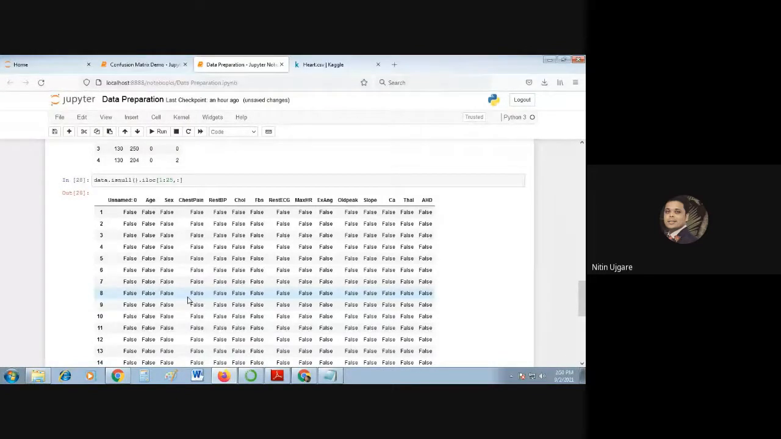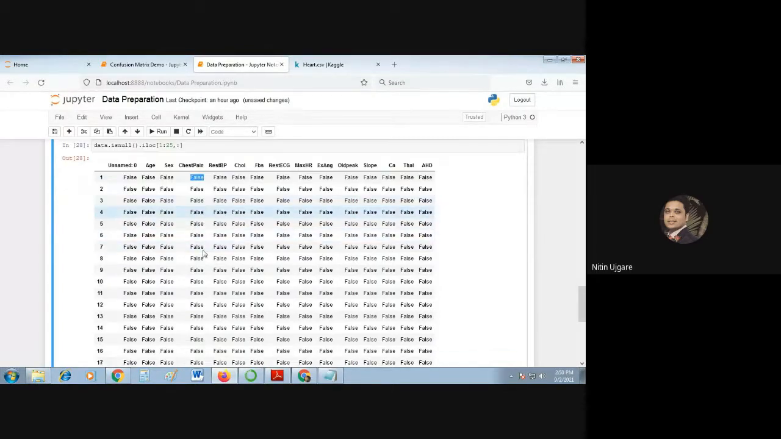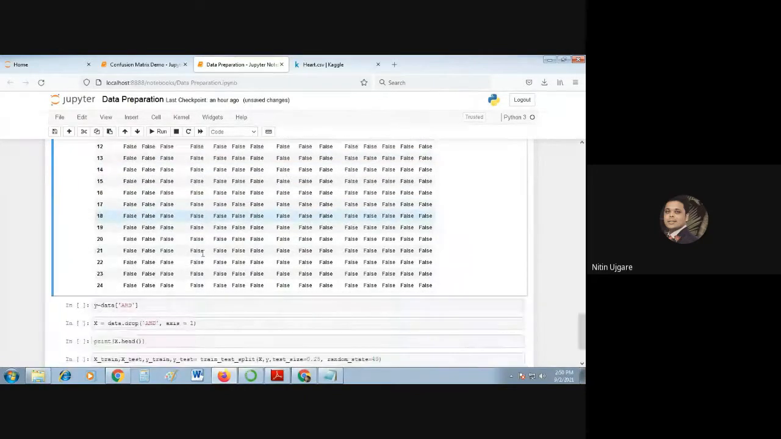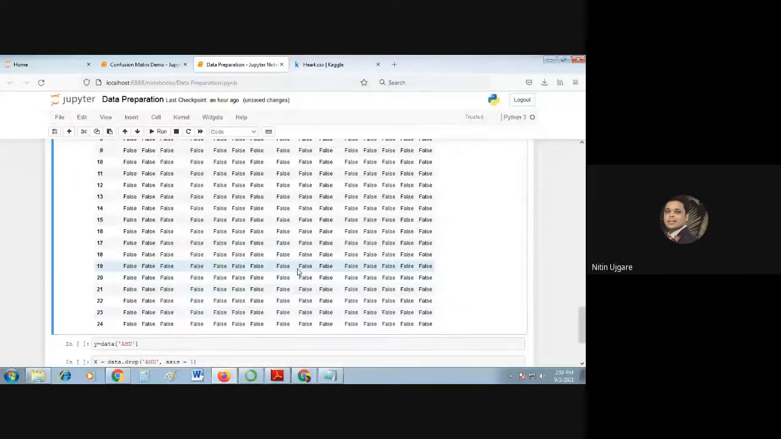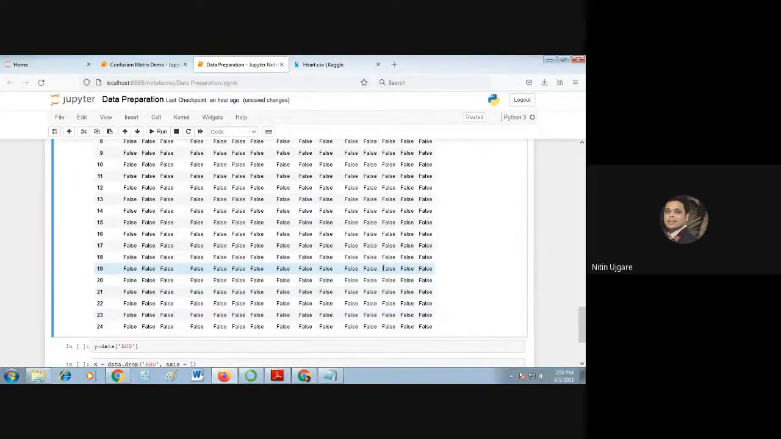So what does false mean? Take this cell, chest pain for the first row. It is indicated as false, that means it is a non-zero value. So false represents a non-zero value and true represents a zero value. So did you find any zero here? No. In the first 25 rows, you do not find any zeros.